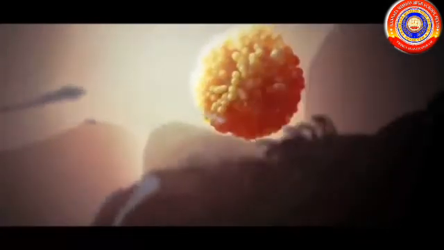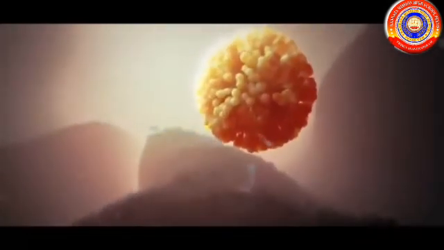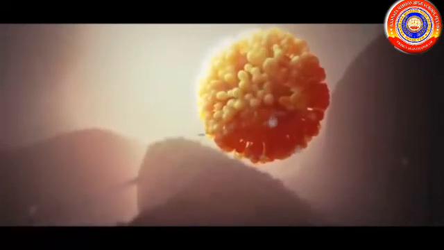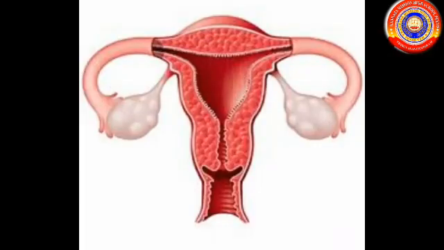The testes produce testosterone, the male sex hormone. The sperms, along with the secretion of glands, including the prostate gland, reach the penis and are secreted outside. This process is called insemination. Let's look at the female reproductive system.